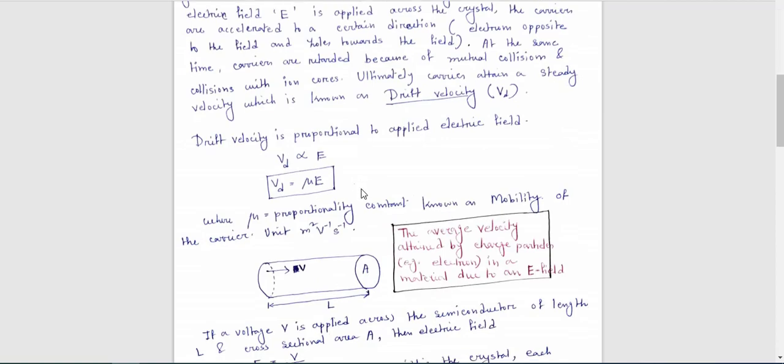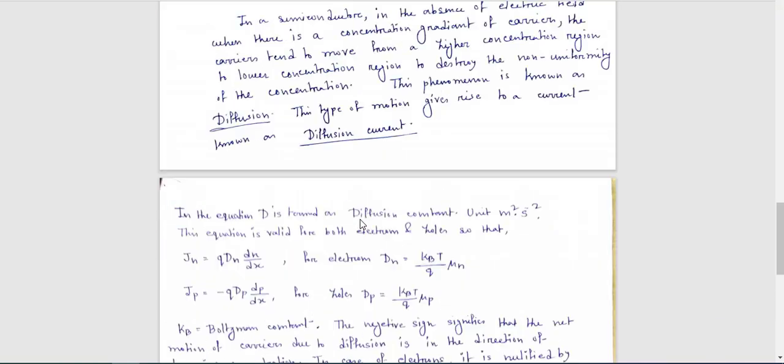Mu stands for mobility, so mu n is the mobility for N type semiconductor. Q stands for the charge of the carrier. What is kB? This kB means the Boltzmann constant.